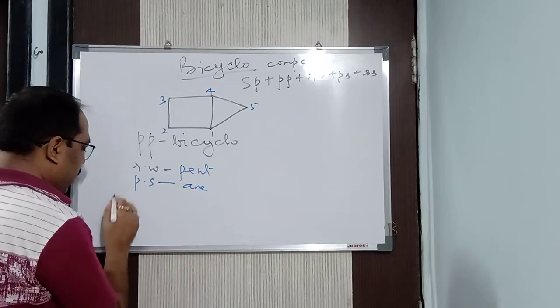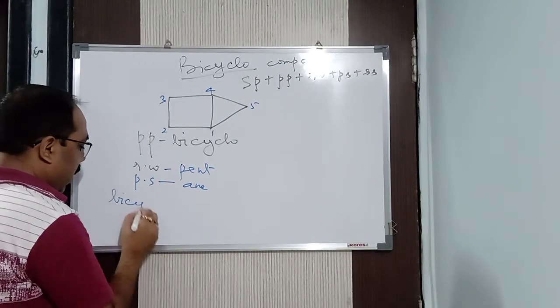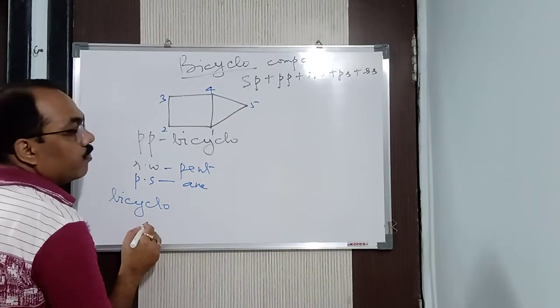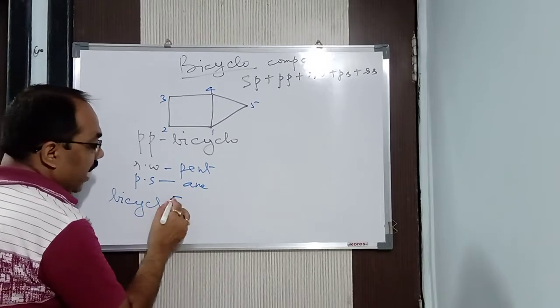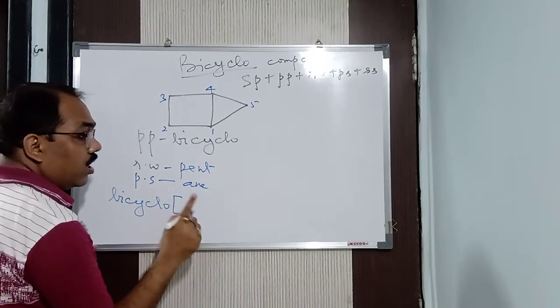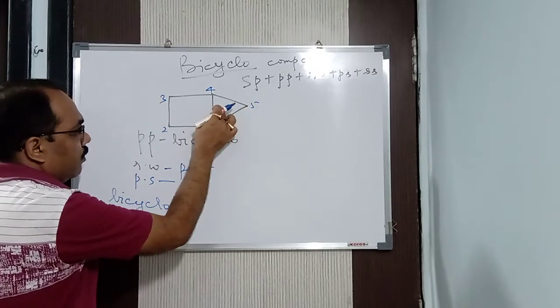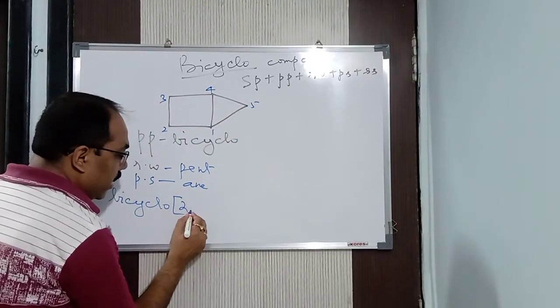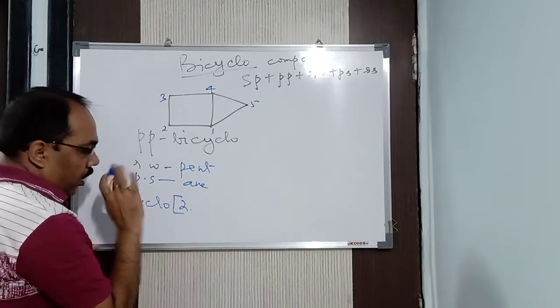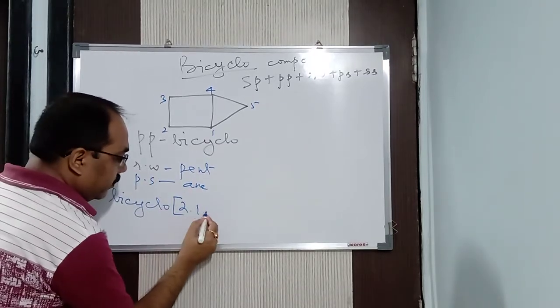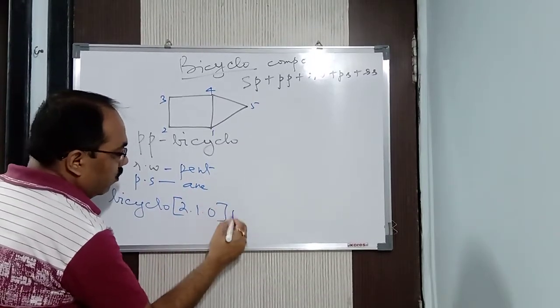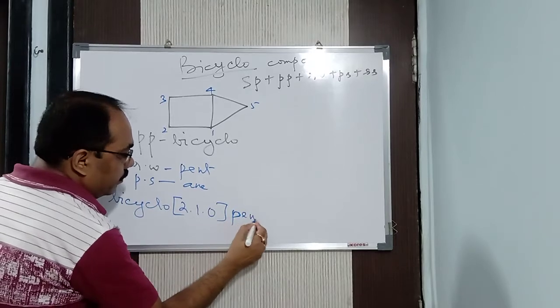How to name this compound? Same order. First the primary prefix, bicyclo. Now after that we have to give the locants. In which order? Descending order. Descending means 2 carbon bridge, 1 carbon bridge, 0 carbon bridge. So 2, then dot, full stop, no comma. 2, 1, 0. What is that? Pentane.